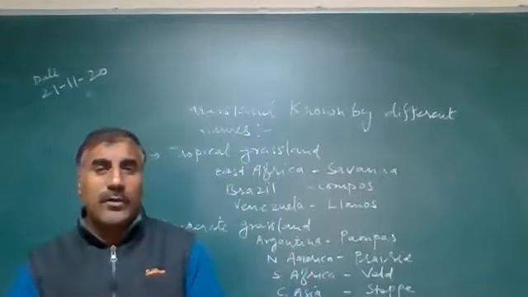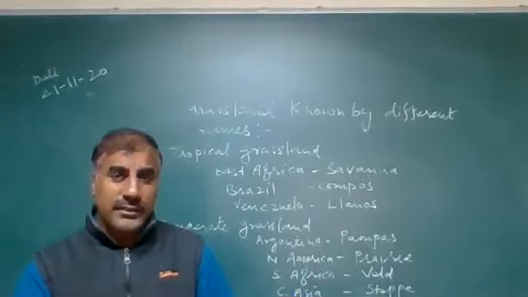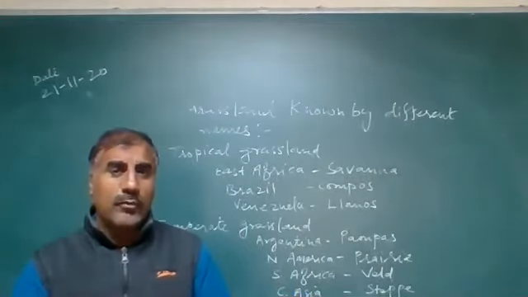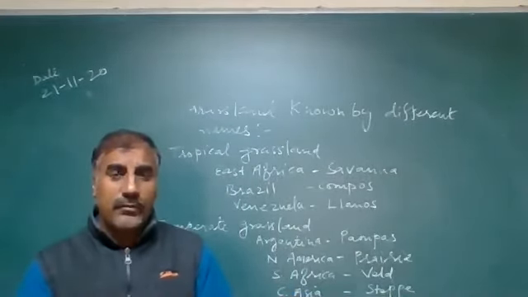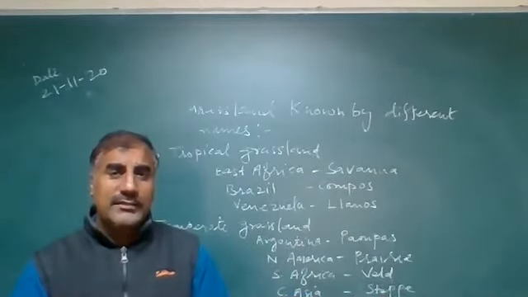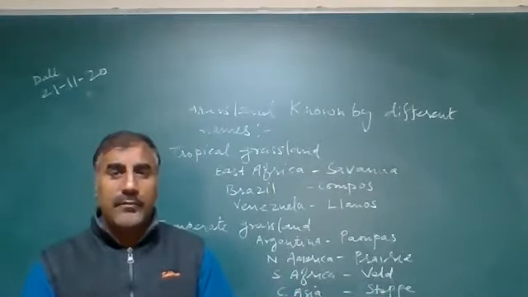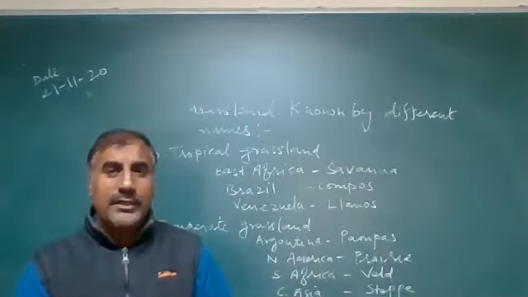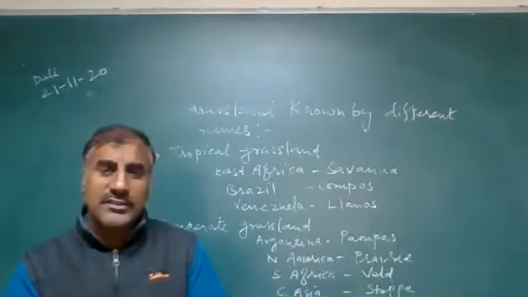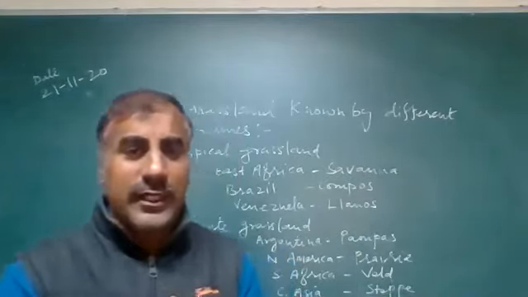Tropical grasslands are found in tropical areas near the equator, where moderate temperature and rainfall are found. In that area, like the savanna grassland of South Africa, animals such as elephants, deer, and zebras are found.